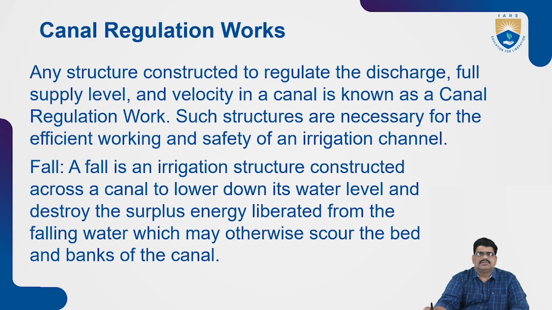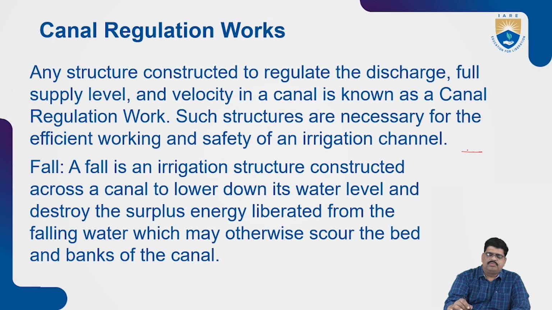Next, canal regulation works. What is canal regulation works? Any structure constructed to regulate the discharge, full supply level or velocity of the canal is a regulation work. Such structures are necessary for the efficient working and safety of the irrigation canal. Next, what is meant by fall? A fall is an irrigation structure constructed across the canal to lower the water level and destroy the surplus energy liberated from the falling water, which would otherwise damage the bank of the canal.